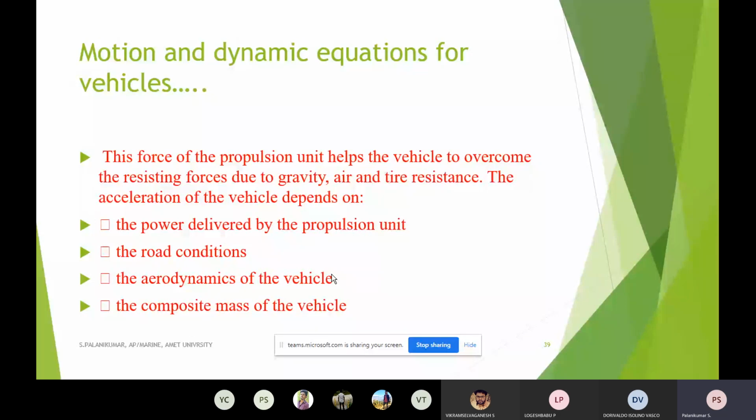This acceleration resistance we have to understand in a different way. As per Newton's first law, the vehicle will always want to remain in the same state, at whatever speed it is moving, unless external forces apply. So if I apply an external force, that means acceleration or deceleration, if I want to increase or decrease the rate at which the vehicle moves, the vehicle also offers resistance, a very important resistance.